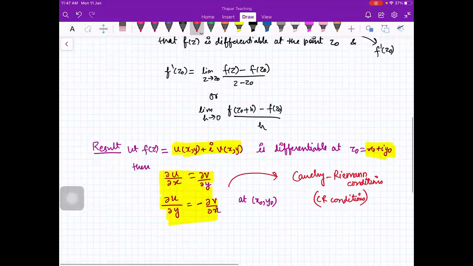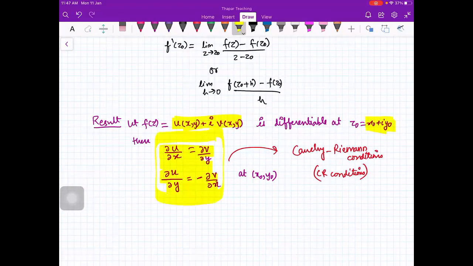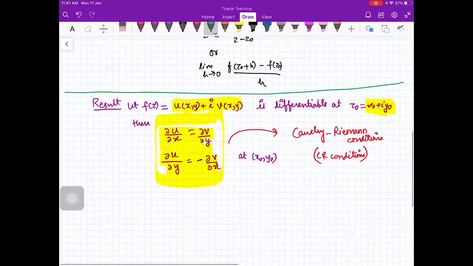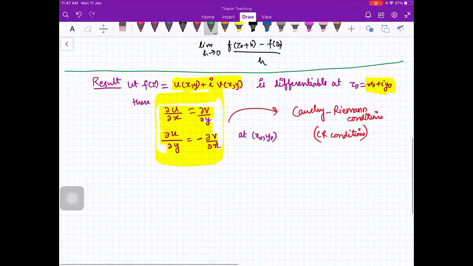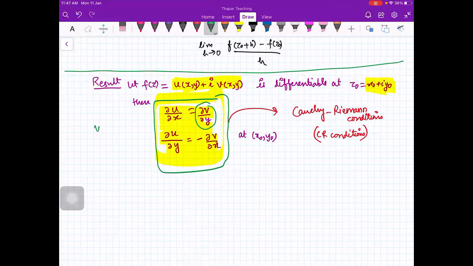Is this clear to everybody? Yes, beta. Ma'am, here won't del u by del x equal to minus del v upon del y come? Where, beta? Here? No. These are the conditions. I am not proving them, so please just remember: Ux is equal to Vy, Uy is equal to minus Vx. I'm not going to prove it because the proof is not in your syllabus.